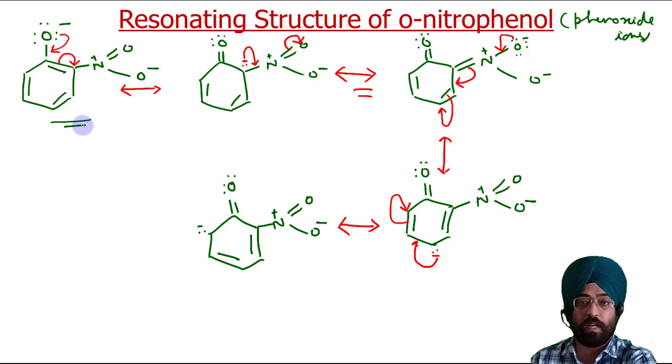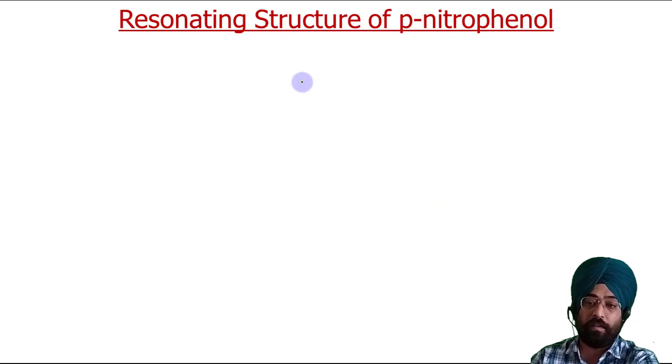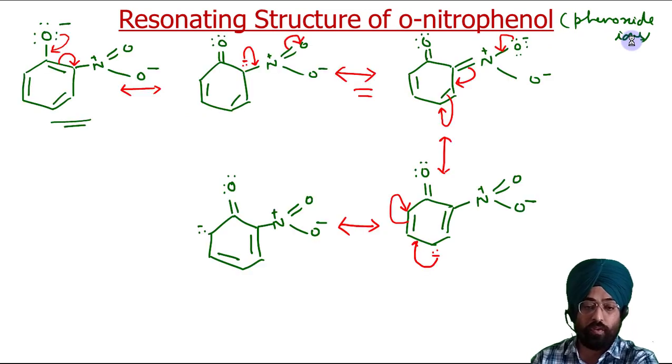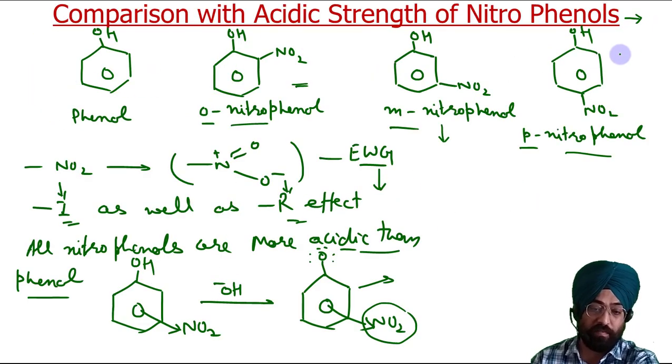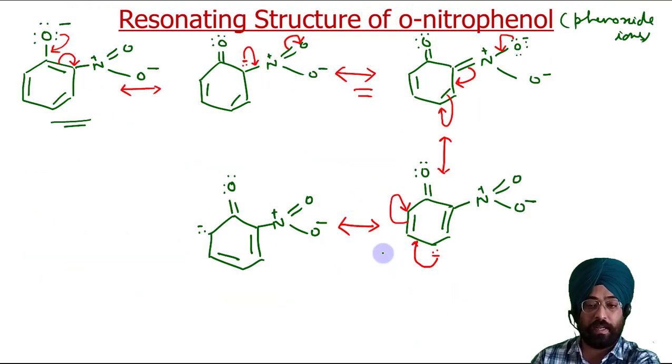Now let us draw the resonating structures of para-nitrophenoxide ion. Basically we are drawing for the phenoxide ion. According to this reaction, if these are acidic, they will form this phenoxide ion. We are checking the stability of this phenoxide ion.